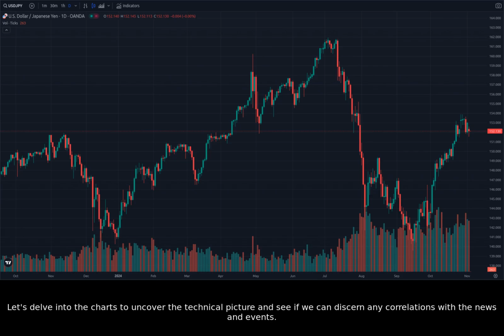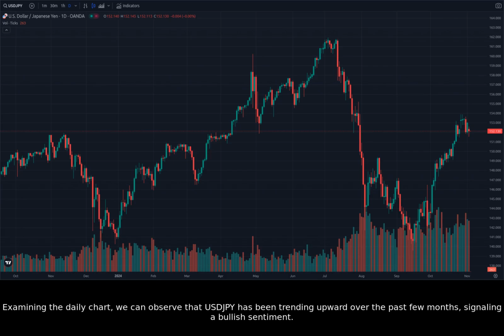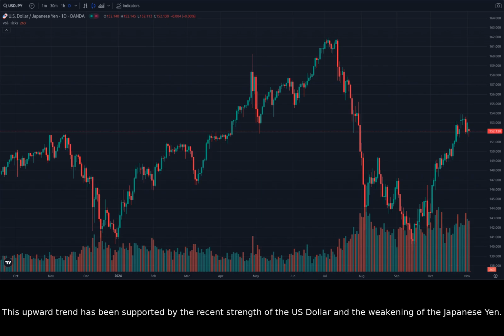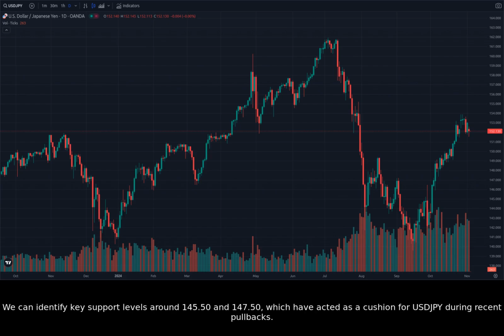news and events. Examining the daily chart, we can observe that USDJPY has been trending upward over the past few months, signaling a bullish sentiment. This upward trend has been supported by the recent strength of the US dollar and the weakening of the Japanese yen. We can identify key support levels around 145.50 and 147.50, which have acted as a cushion for USDJPY during recent pullbacks.